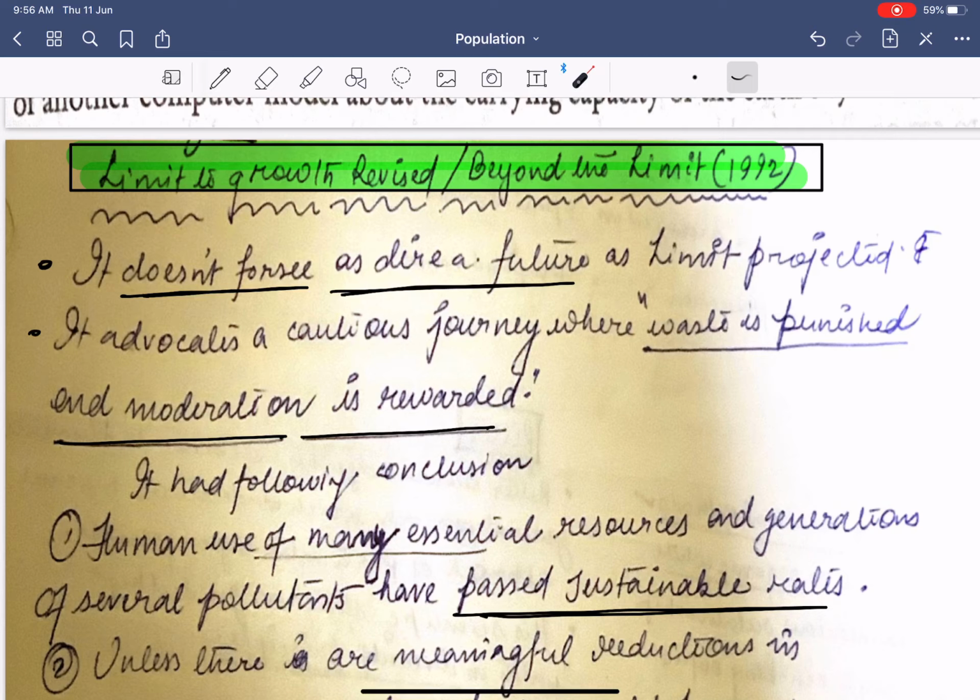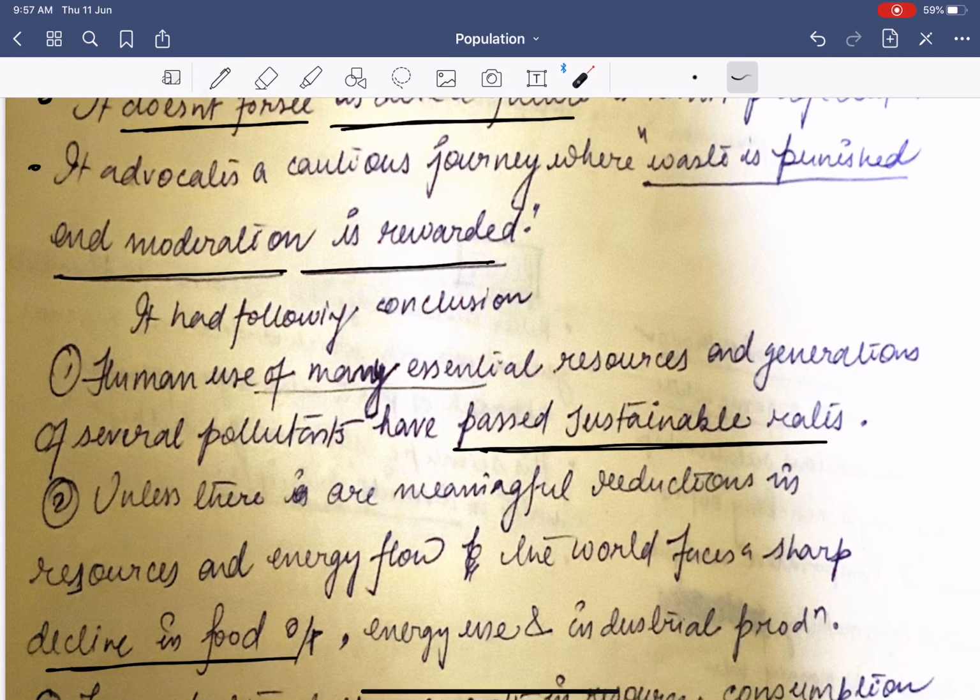Basically, you can see that we have adopted this. We have the CPCB, we have the State Pollution Control Boards. These are the bodies which have been established to reduce the environmental pollution or to put a check on it. How? They will reward those who are adopting better technologies as well as punish those who are polluting the environment. What was the conclusion?